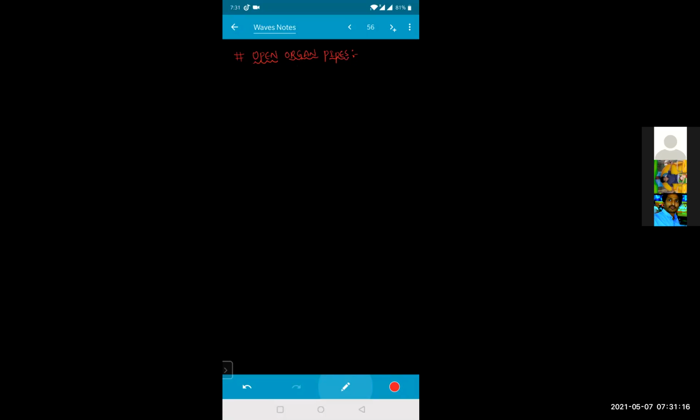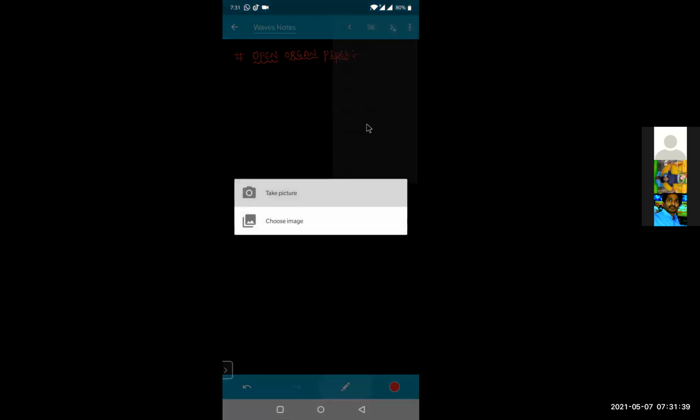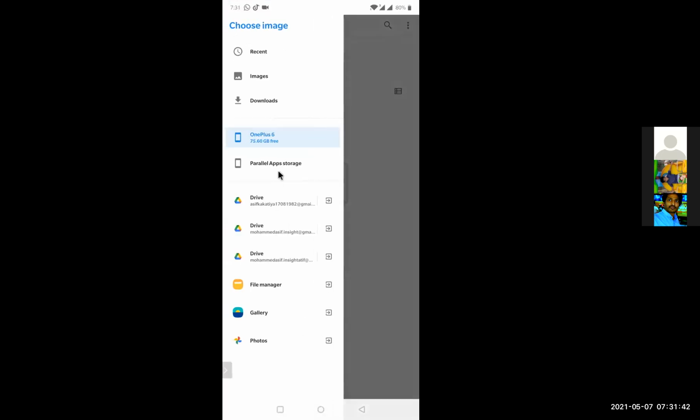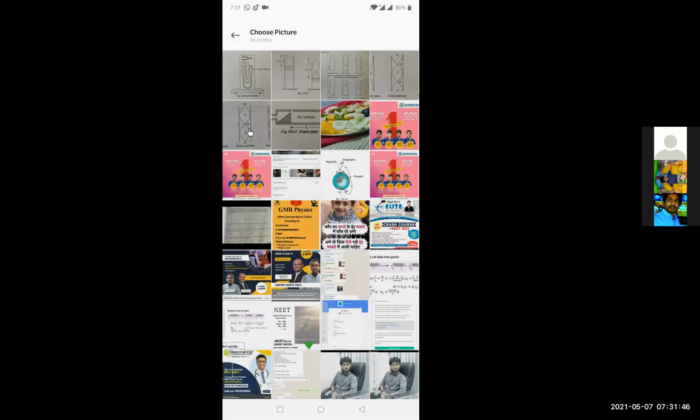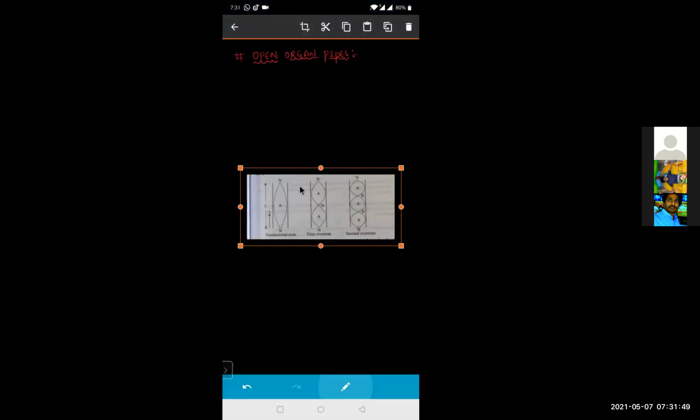Now tell me what happens in the open organ pipe. Both the ends, were they closed or open? Open. Both the ends will be open. So let me take the diagram for this one.